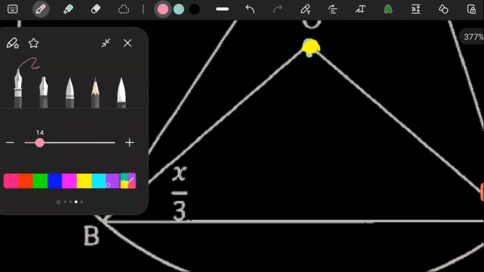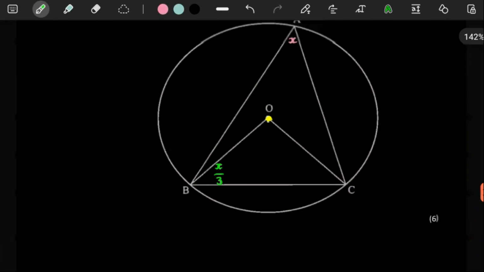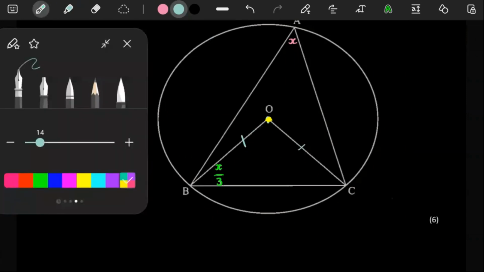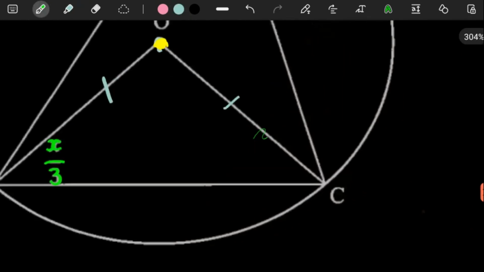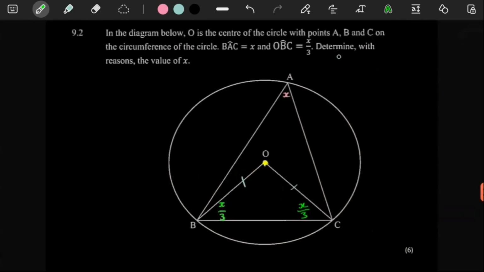So this is X over 3. And one thing we can already add is that this is the radius of the circle, this is the radius of the circle. So by default, this is also X over 3. We can just let them know we know that when we will need it. Then they said to determine with the reasons the value of X.